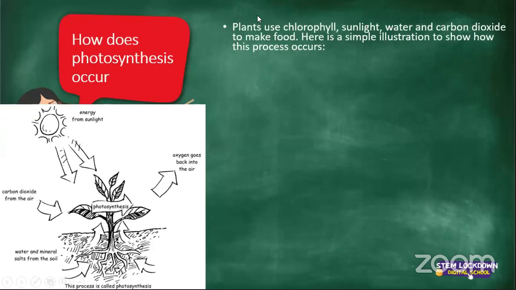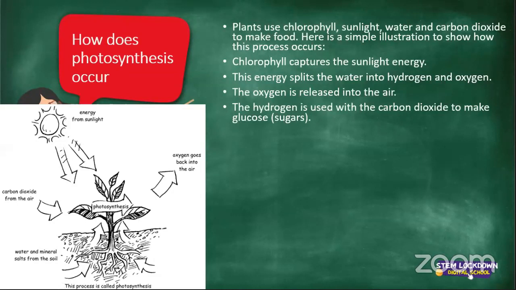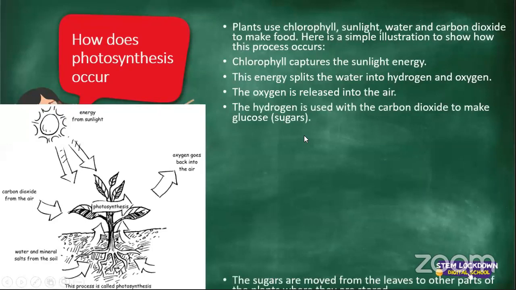Now, here's a simple illustration to show how this occurs. This picture shows us the sun, which the plants take in. They take in carbon dioxide, take in water, and, like somebody says, release oxygen back into the air that we use to breathe in. Chlorophyll, which is the green substance, captures the sun energy. This energy splits the water into hydrogen and oxygen. The oxygen is then released into the air. The hydrogen is used with the carbon dioxide to make glucose, which is sugars.